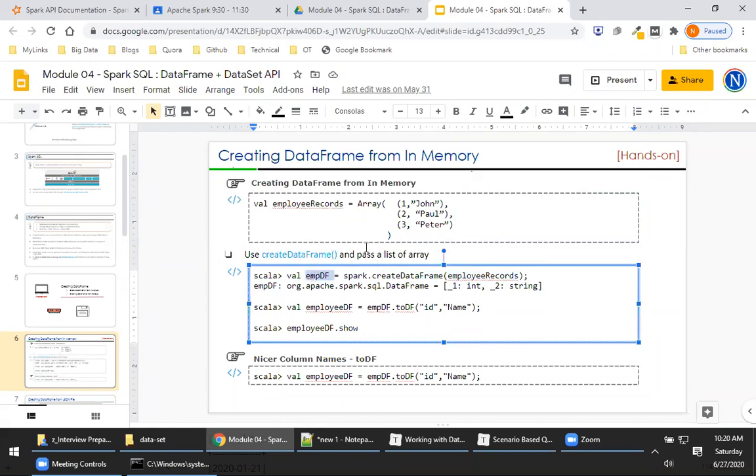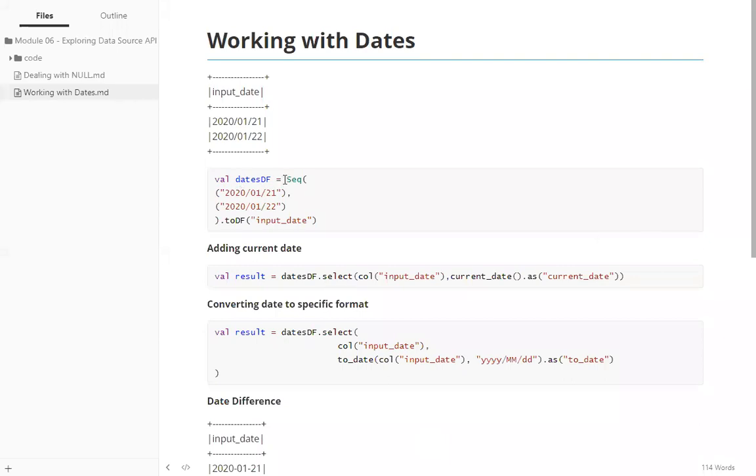Now, instead of storing the records in an array and then invoking spark.createDataFrame, the recommended approach is to store the records in something called a sequence. Please look at this. I'm storing the records in a sequence. The advantage is that the sequence object in the collection API already has a method called toDF.